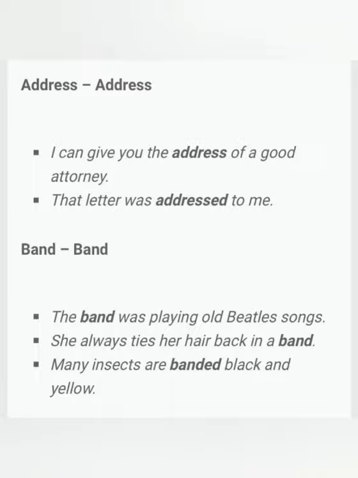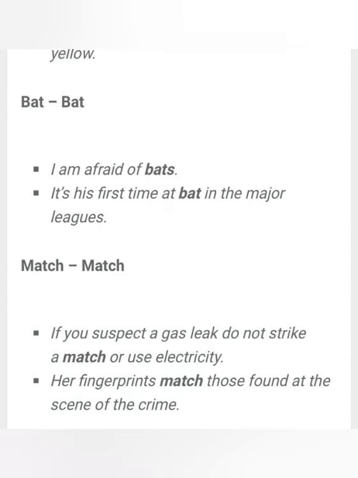Okay. Then we'll move ahead to the next one, that is bat and bat. Bat means it's a bird which flies in the night, right? And the second one is the bat which we use for playing cricket, right? I am afraid of bats. Here bats is the bird which comes in night, and in the second sentence bat means to play in cricket, right? The next one is match and match.